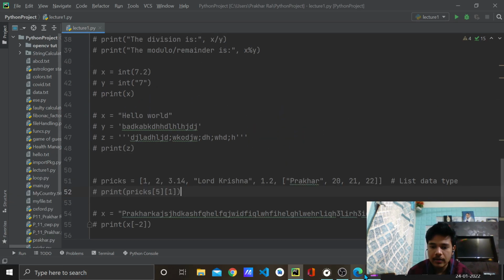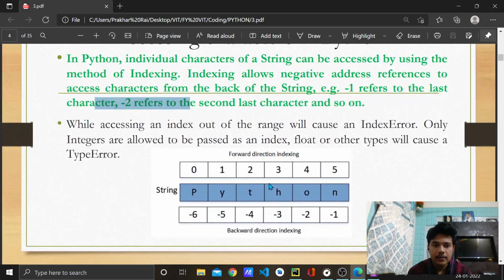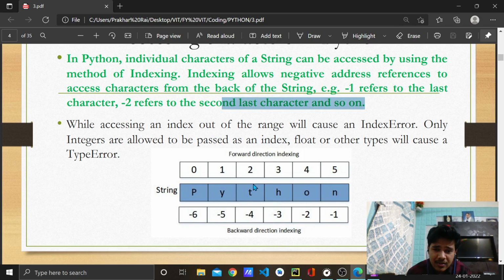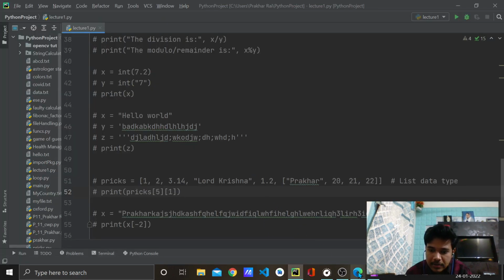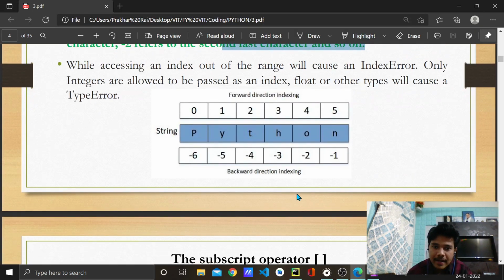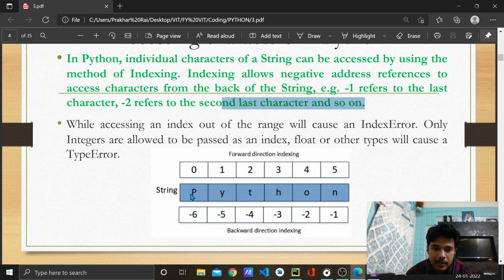Now coming back to the PPT, you got the concept of -1 also. -1 refers to the last character, -2 refers to the second last character, right? You remember. See here also, I had this in my PPT only. This is a string known as Python, with 0, 1, 2, 3, 4, 5.